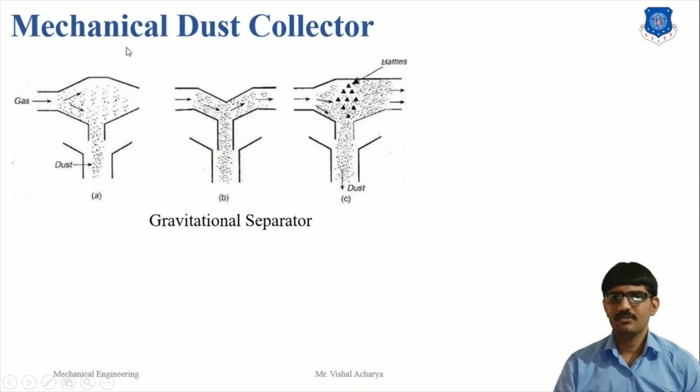Here we have the mechanical dust collector used for industrial purposes. The main principle is the gravity, the weight of any material. Here gas is transferred. Here there is a divergent portion, so the velocity of the gas is reduced and the heavier particles are collected from the bottom. Same here, the direction is changed, so the velocity is reduced and heavier particles are collected from the bottom. Here we use baffles, which reduce the velocity of the gas and collect the heavy particles from the bottom. This is the basic principle of the gravitational separator.